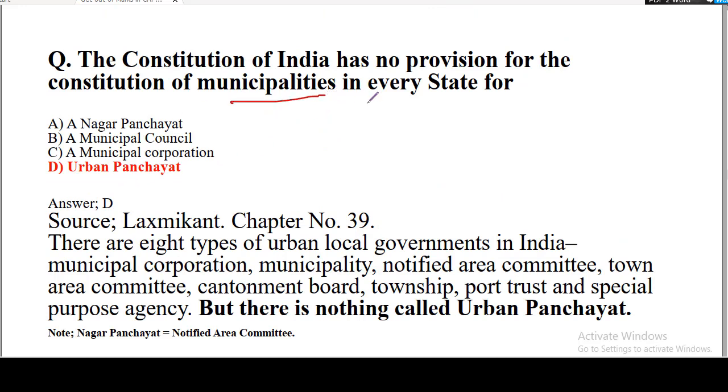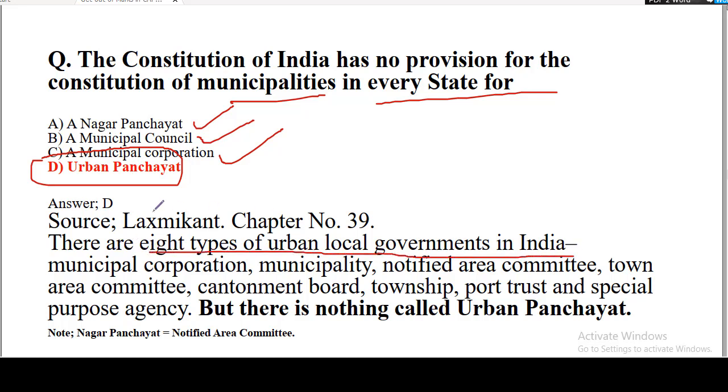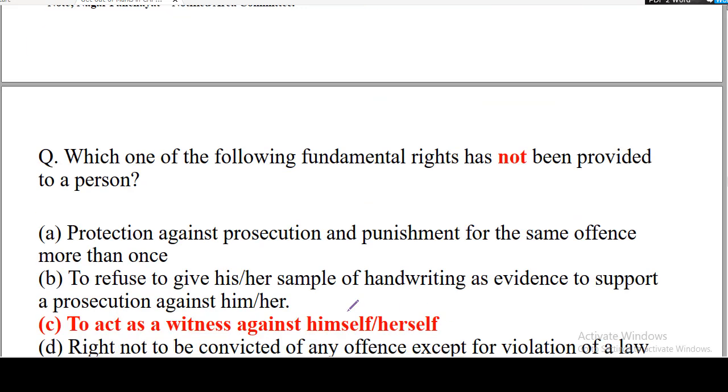Now the next question is about the municipalities. It is just asking which of the following the Constitution of India has no provision for the constitution of municipalities in every state. So we know that Nagar Panchayat is also known as the notified area committee. We also know that there is a municipal council, and we also know that a municipal corporation is also there. But there is nothing called an urban panchayat. We have 8 types of urban local governments in India, but there is nothing such called urban panchayat. Okay, so let us move to the next question.